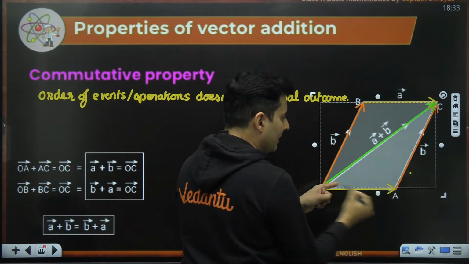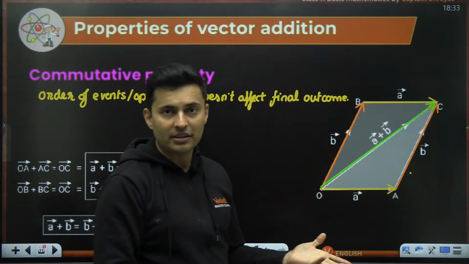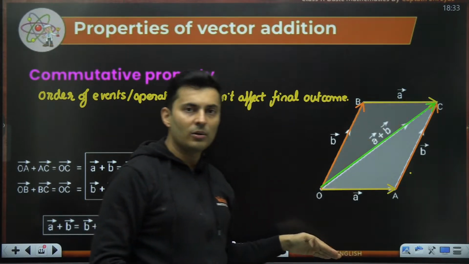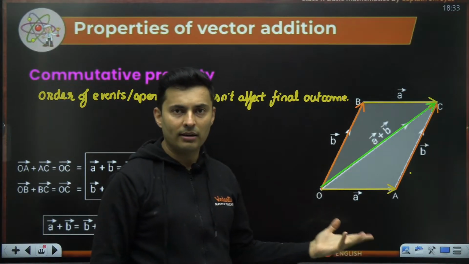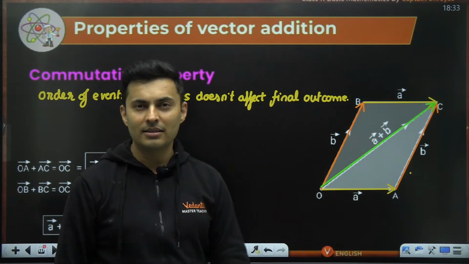So you can see one triangle here and another triangle here. Both are congruent to each other, because the diagonal of a parallelogram creates two congruent triangles. So it is a parallelogram, and obviously the resultant is still the same.